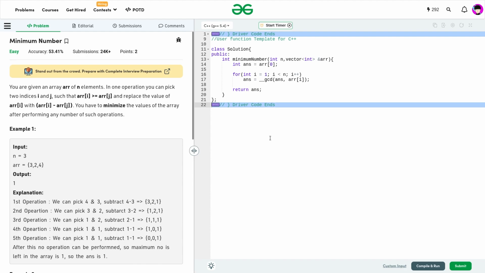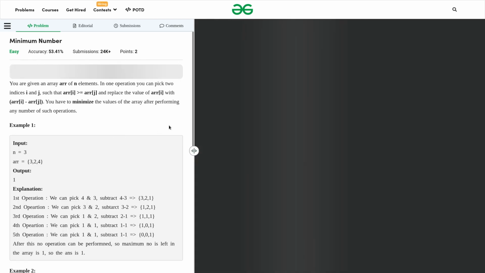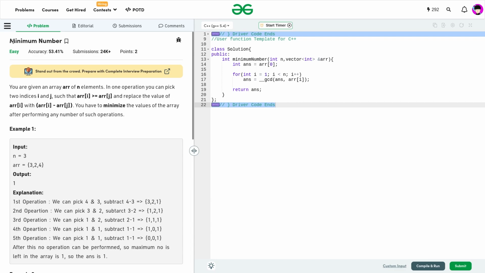Before starting today's video, I just wanted to discuss something about yesterday's question. This is yesterday's question, and I can also reload this page for you. This is yesterday's problem, which was the problem of the day, and something very weird happened.